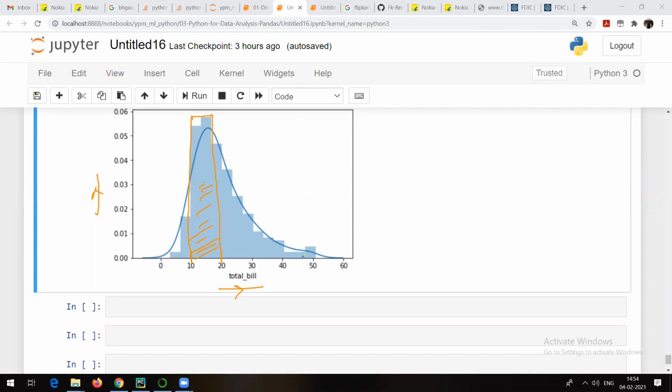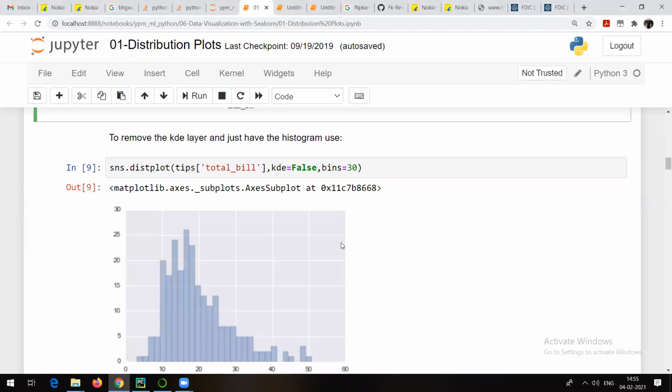Most of them. There are very few people who generate a bill of more than 50, or between 40 and 50 like this. That means people prefer this amount. Most of them generate this amount, right? So these are some of the things which you can understand with the help of that particular distribution. Let's go further and try to see other things.